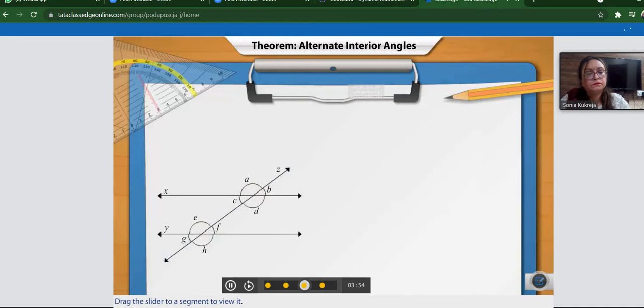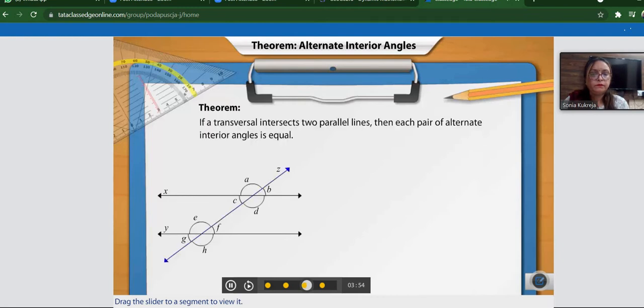Now, let's see how we can use these axioms related to corresponding angles to prove the theorem that if a transversal intersects two parallel lines, then each pair of alternate interior angles is equal. We know that angles C and G are equal by the axiom of corresponding angles.